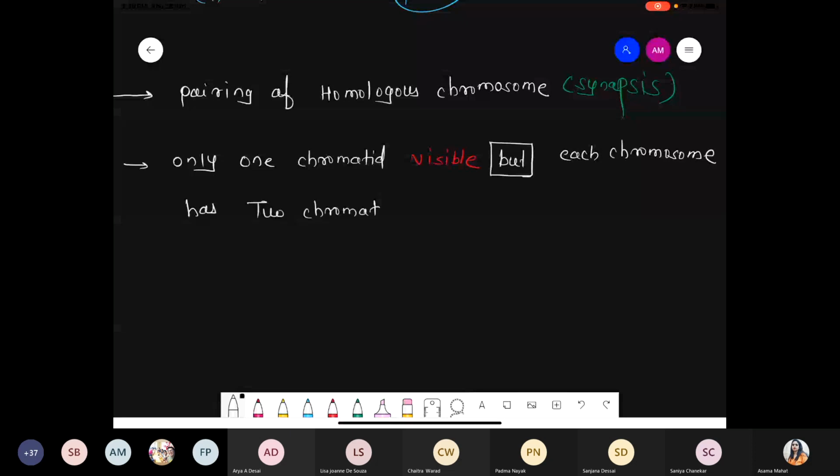We'll see in the diagram what the meaning of this sentence is. Another one: these are the stages where there is a formation of the synaptonemal complex between homologous chromosomes.